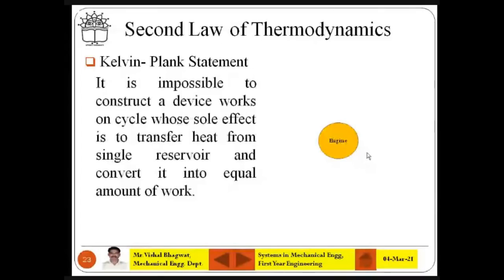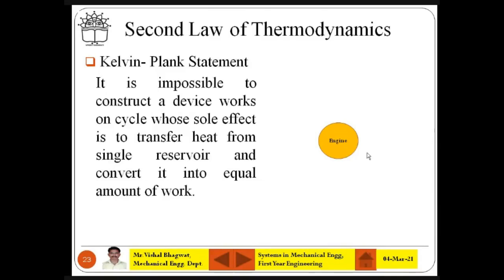The first statement is the Kelvin-Planck statement. It is impossible to have a machine which will produce 100% efficiency. In rough words, the Kelvin-Planck statement is about 100% efficiency. That means it is impossible to convert heat completely into work.